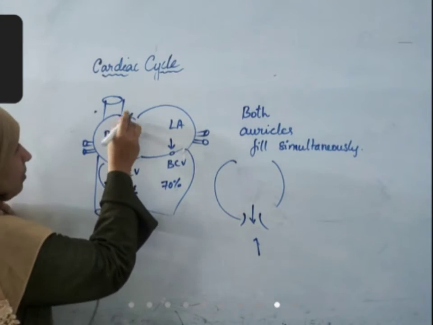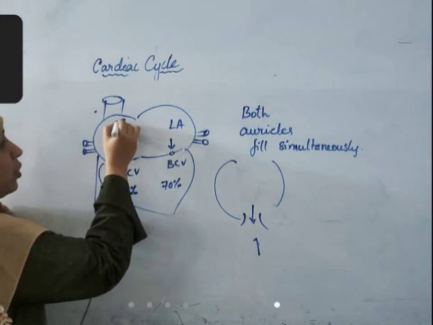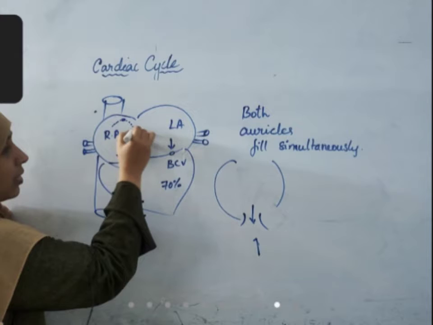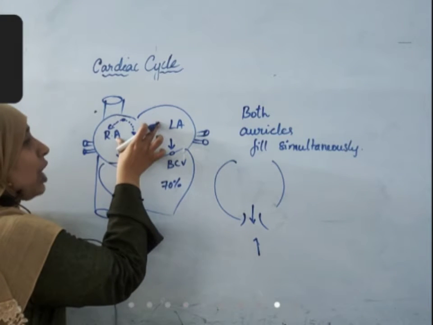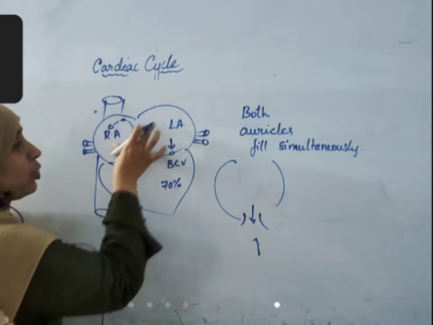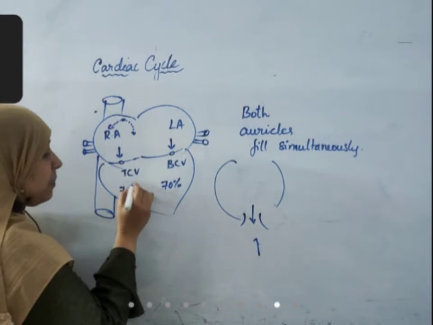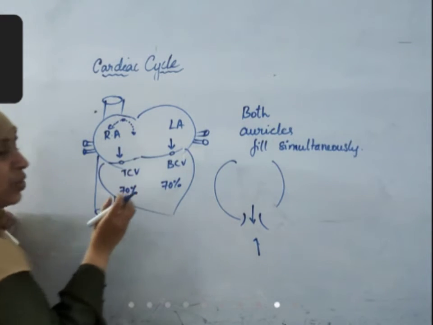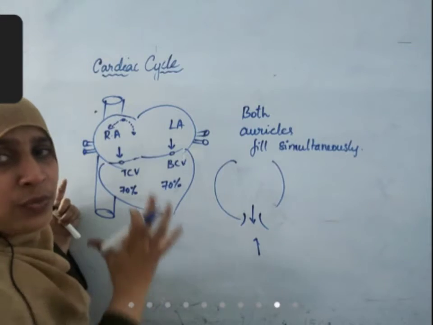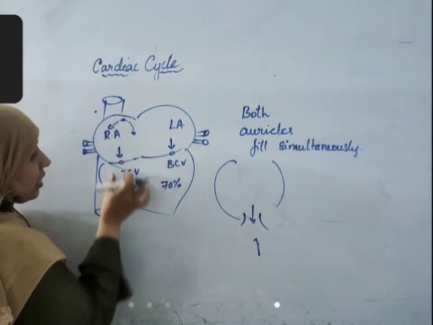At that time, here there is the sinoauricular node, which produces impulses. As a result, both the auricles will contract, and the remaining 30% of blood that is left in auricles will also enter into ventricles because of the force caused by muscular contraction.